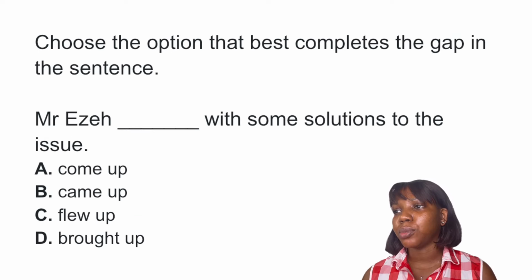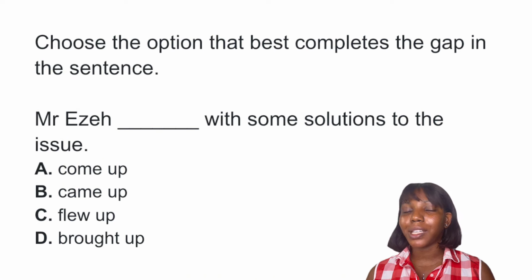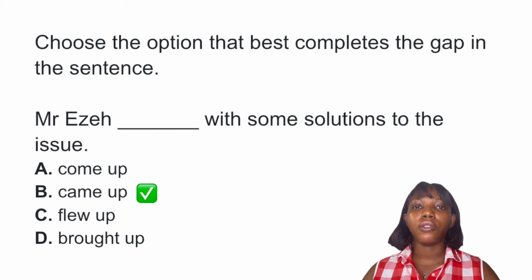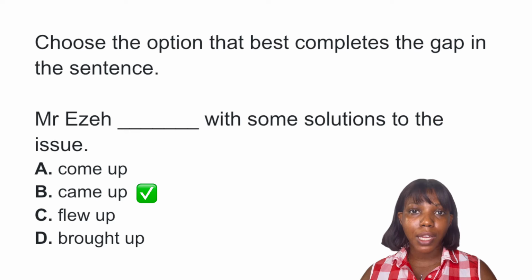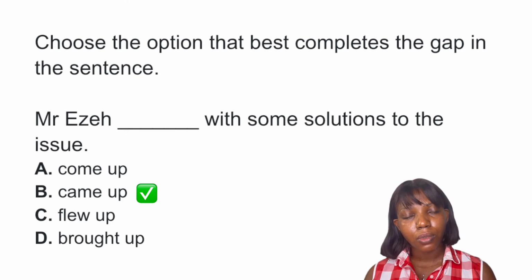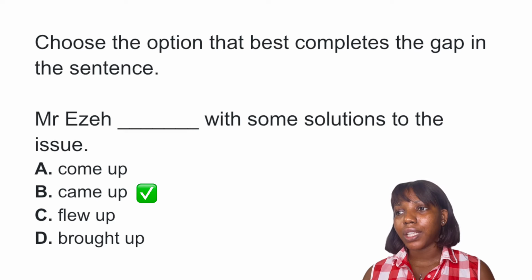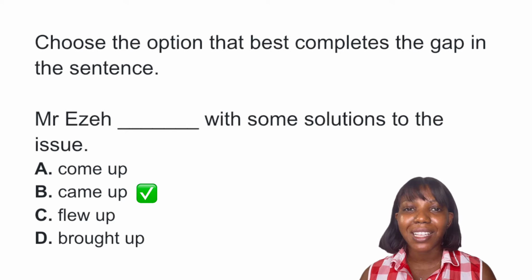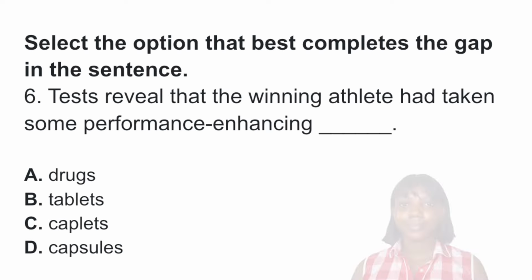Mr. Eze dash with some solutions to the issue. So the best answer to this question is option B, came up, because came up means thought of some ideas, right? Option A is the base form, the present tense form. Flew up is to rise up quickly, brought up is to mention. So the best answer is came up. He came up with some ideas to the issue. Option B is the final answer to this question.